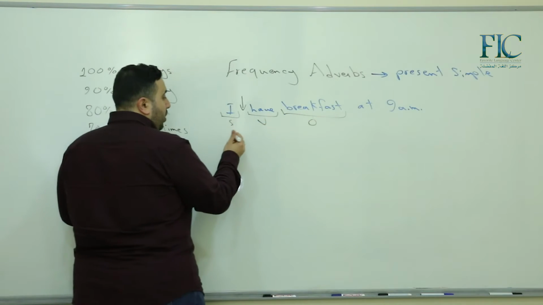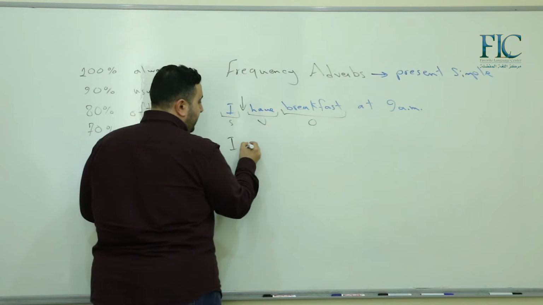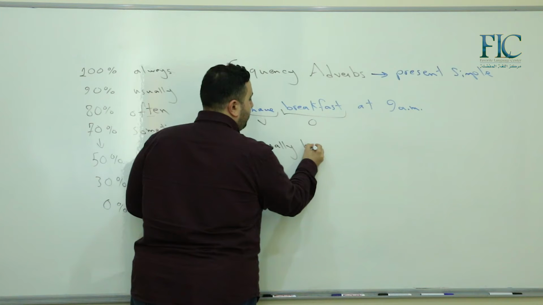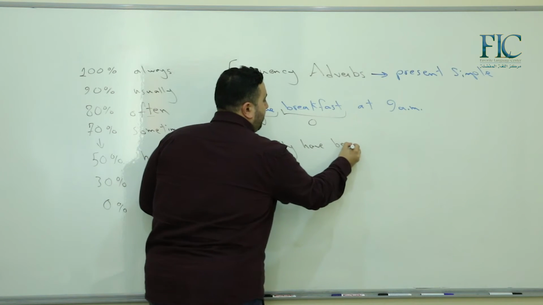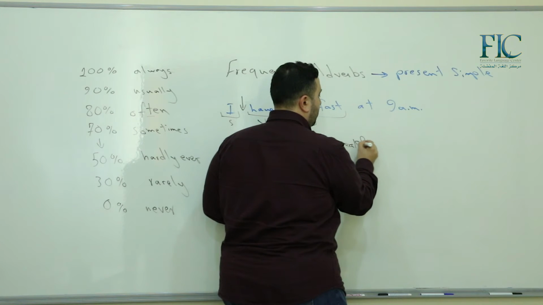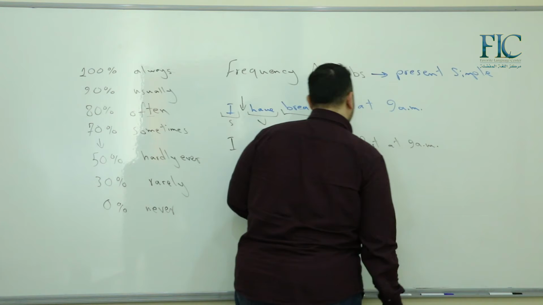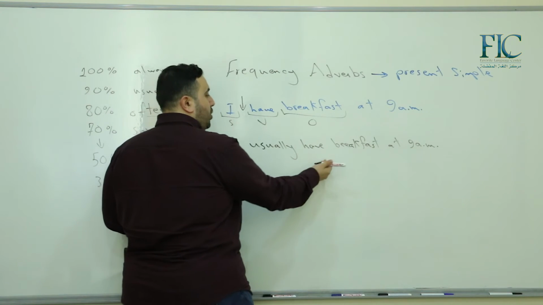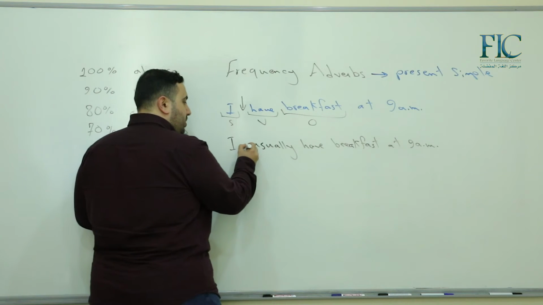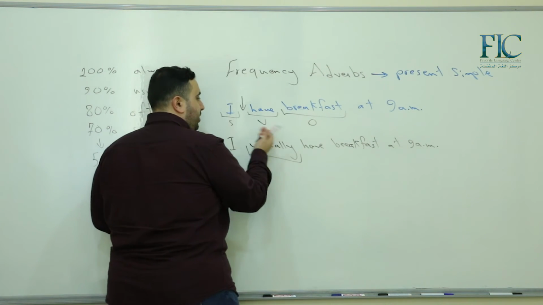What it becomes? It will become I usually have breakfast at 9 a.m. So, أنا عادة آكل الفطور أو آخذ الفطور الساعة 9 صباحا. Okay? So, we use the frequency adverb between the subject and the verb.